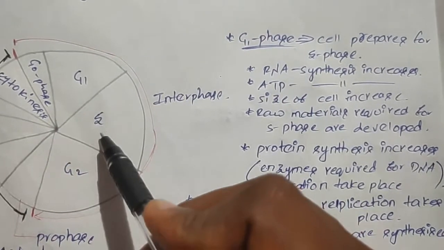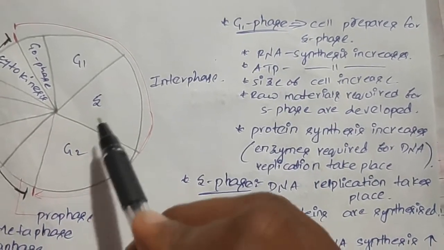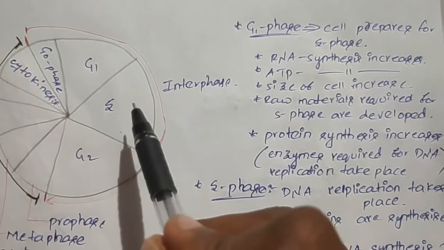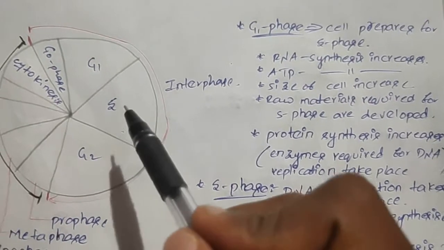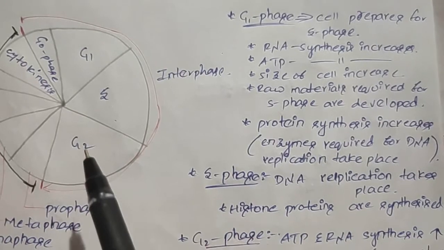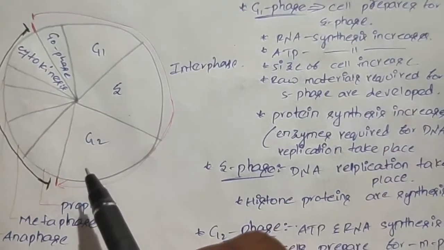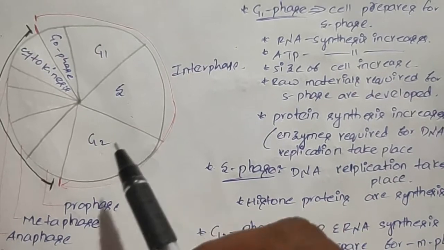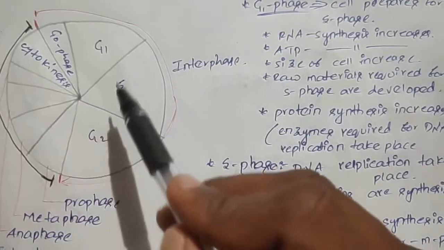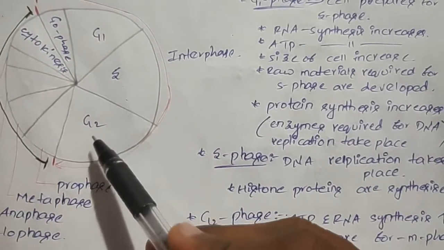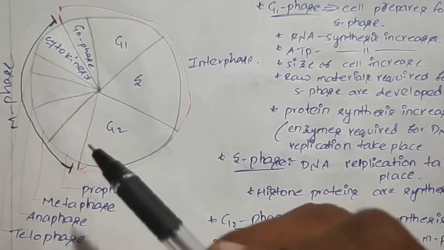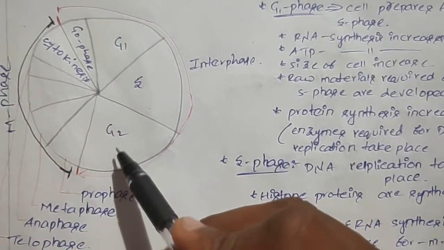After G1 phase, it leads to the S phase or synthetic phase. In this phase, the DNA replication takes place, and the RNA synthesis increases and the histone protein synthesis increases. After S phase, it leads to the G2 phase. G2 phase is the same as G1 phase. In this phase also, the ATP and RNA synthesis increases, and the size of the cell keeps on increasing from phase to phase. In this G2 phase, the protein synthesis also increases. Mainly the tubulin protein required for the spindle fiber formation will increase in this G2 phase.